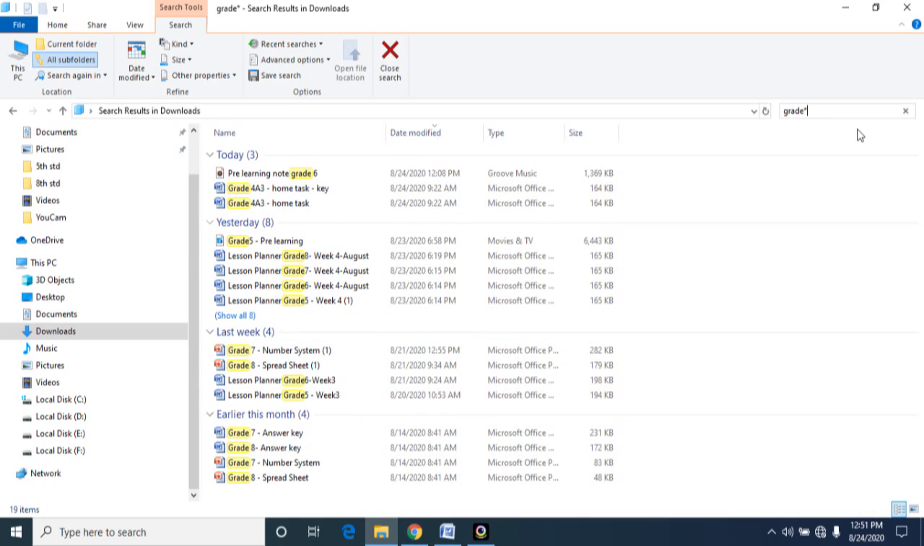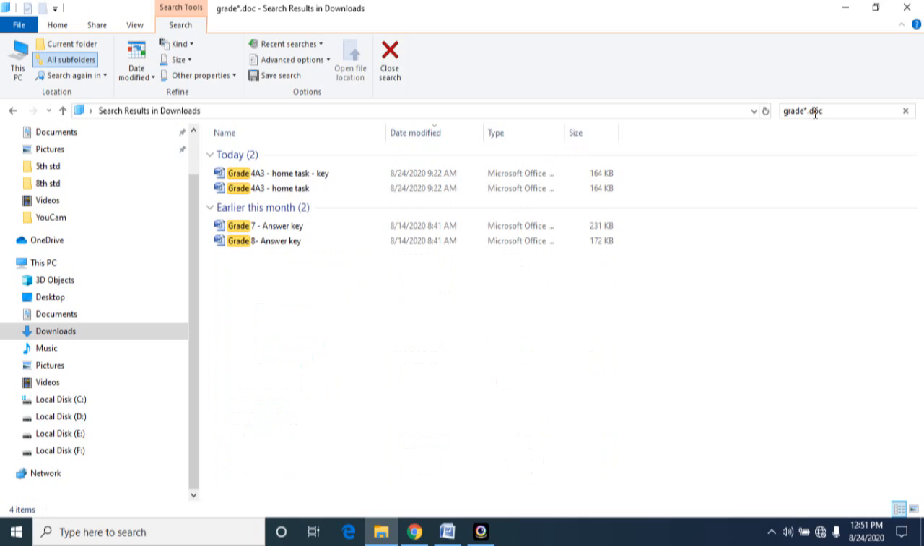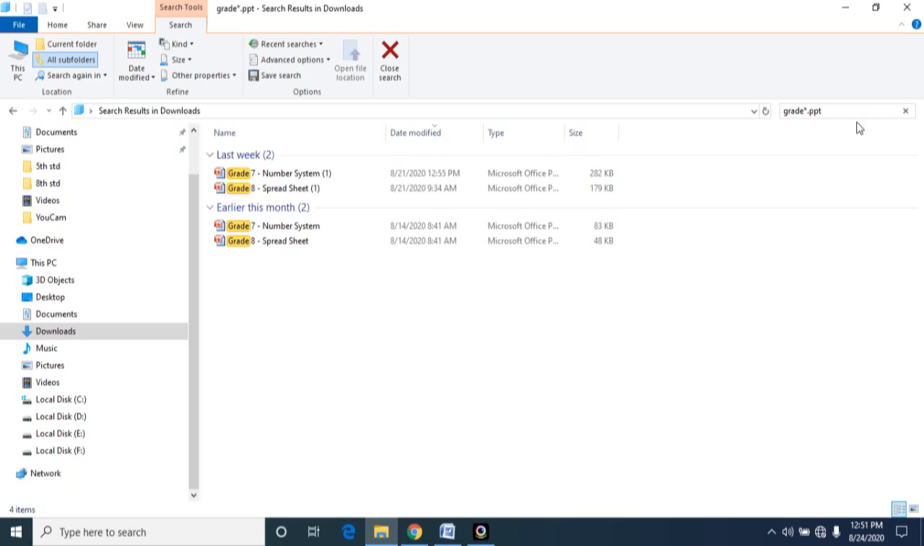If you give grade star, because I didn't restrict the file formats, I didn't say anything about file formats, that's why it is displaying all the file formats. But if you want a file with grade in the name, and you also know the file format, that is, you want only the doc, see here, now only the document files will be displayed for your search. And if you want PPT, only the PowerPoint presentations will be shown to you. This is the speciality of star.